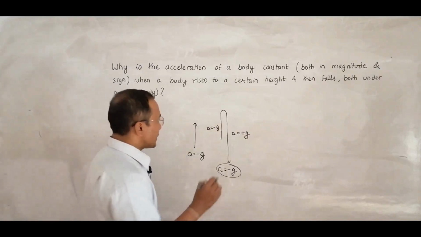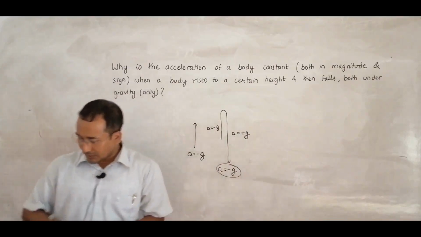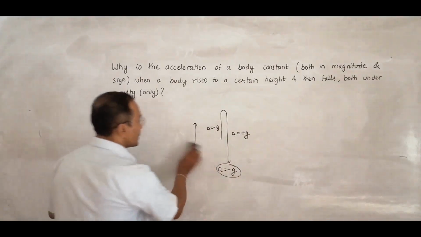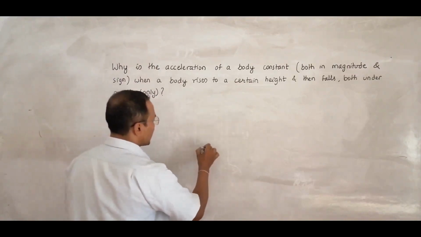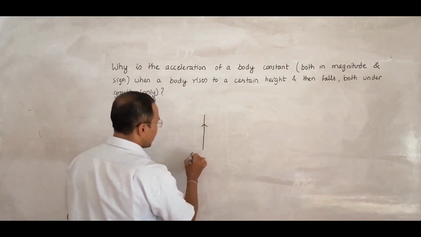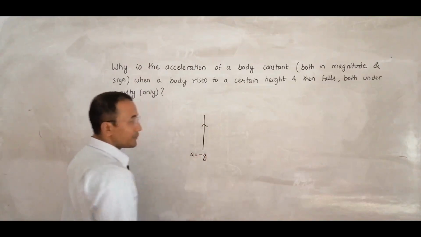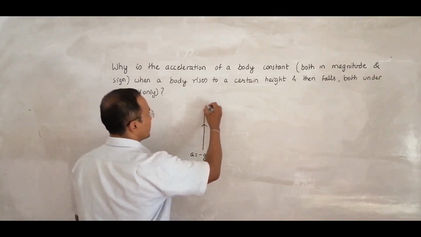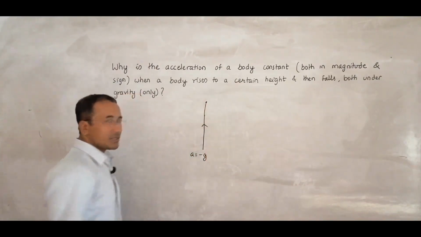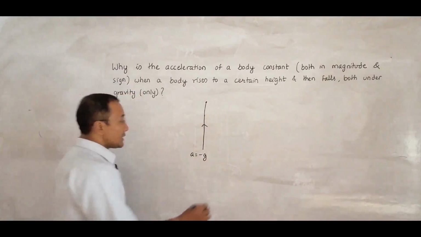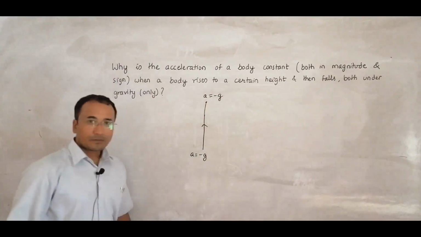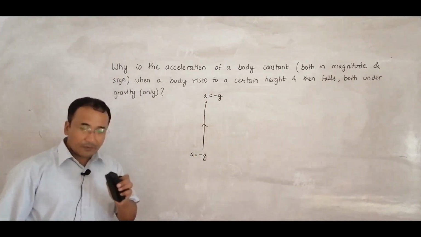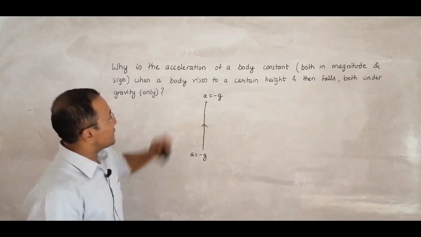So let me rub the dust here. When we throw a body freely under gravity, when it goes up, yes, we know that a equal to minus g. Now when it reaches the top, and it is at rest, at that time also the value of a equal to minus g. It has stopped for a moment, but still the value of a is equal to minus g.